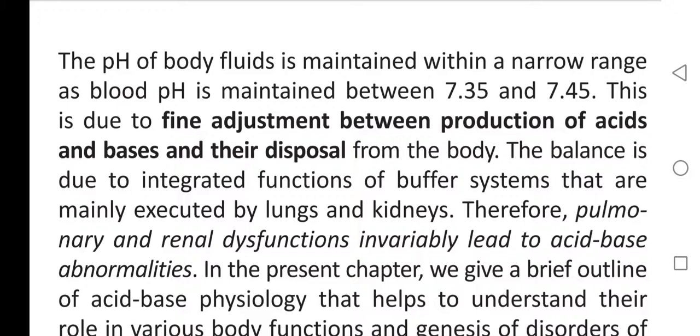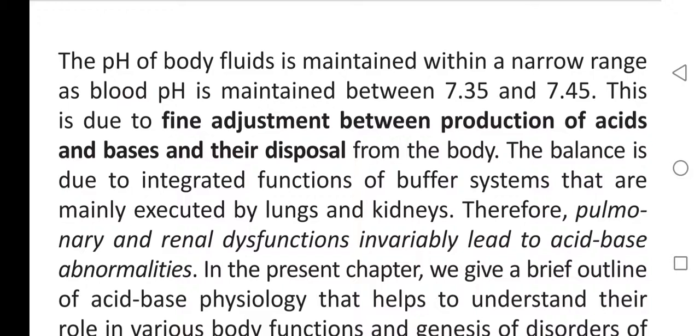This is due to fine adjustment between the production of acids and bases and their disposal from the body. The balance is due to integrated functions of buffer systems that are mainly executed by lungs and kidneys.